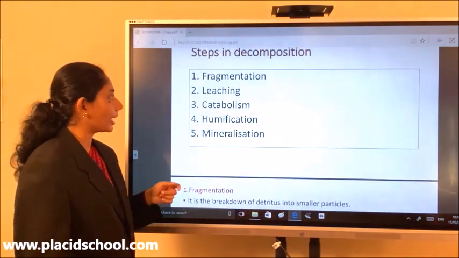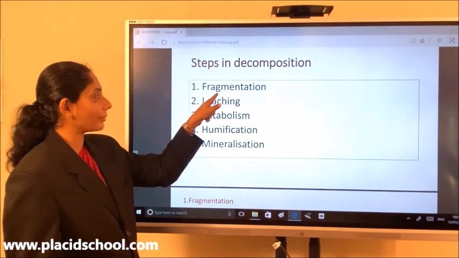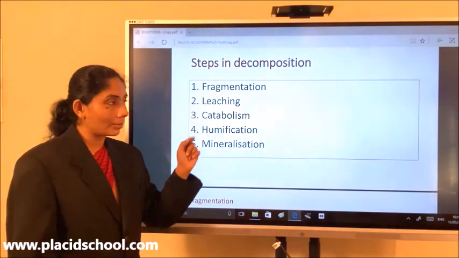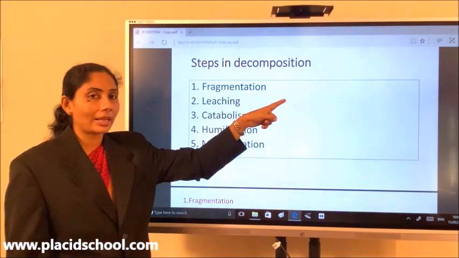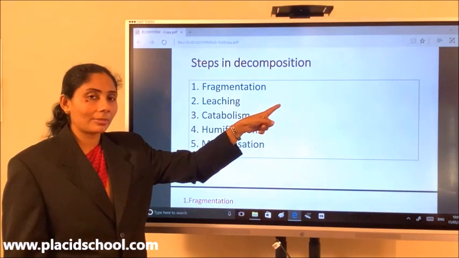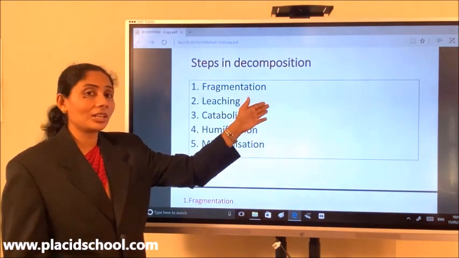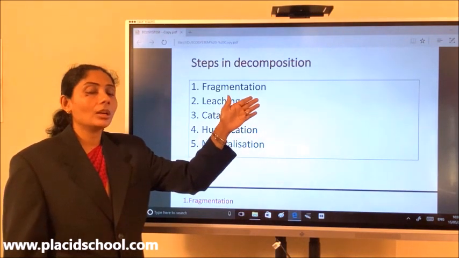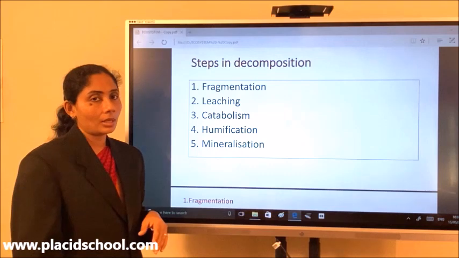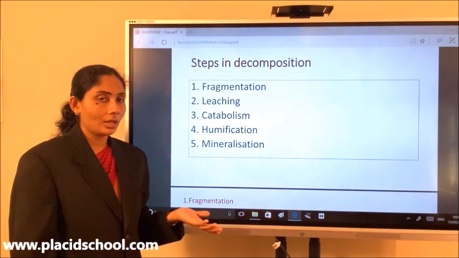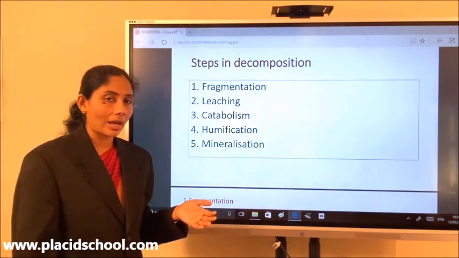Of these 5 steps, we have already discussed fragmentation and catabolism. If you remember, I have told you who is going to do the fragmentation. Fragmentation is done by the detritivores. What is the meaning of fragmentation? Fragmentation means to break the detritus or the organic matter into finer particles in order to increase the surface area so that they can be easily acted upon by the decomposers.